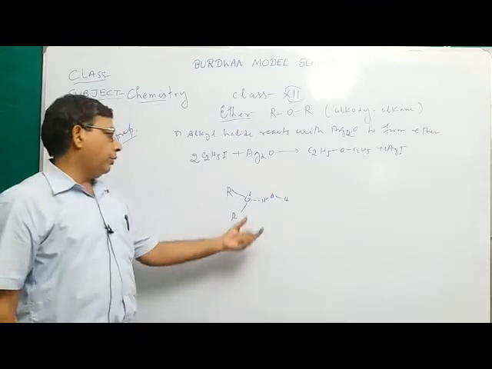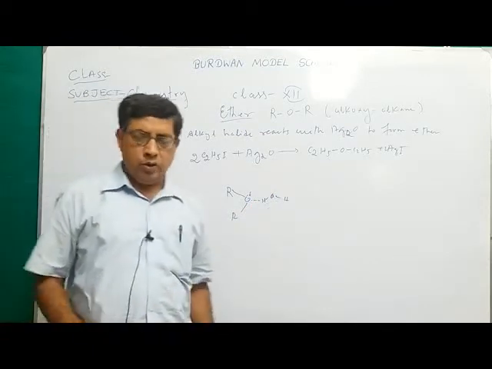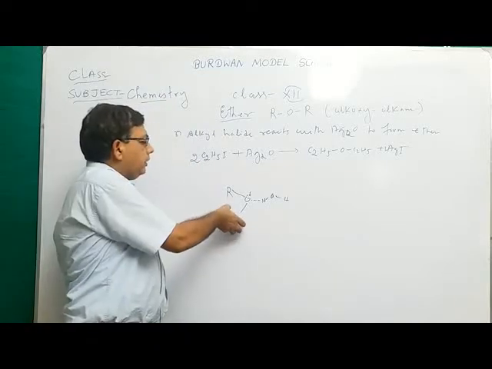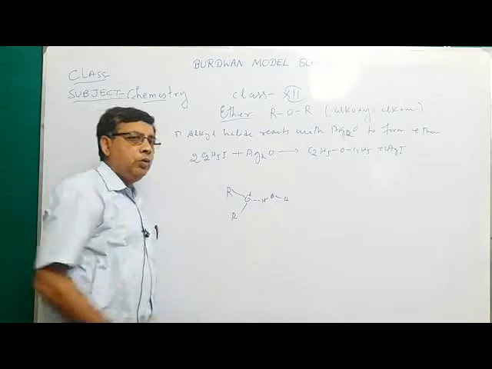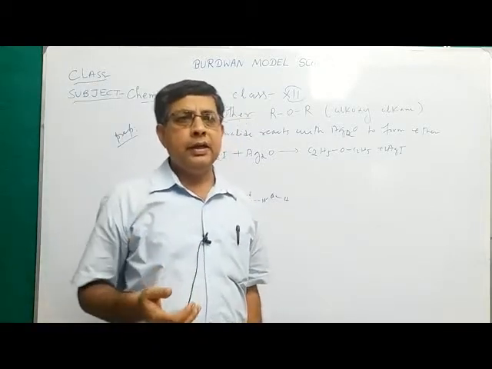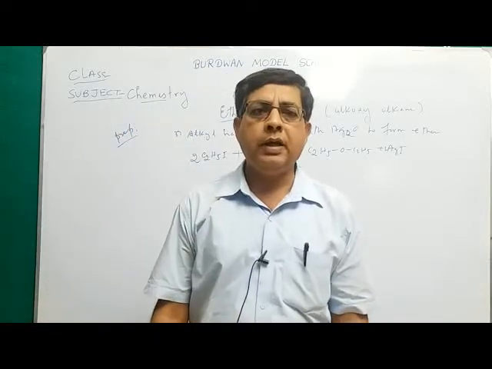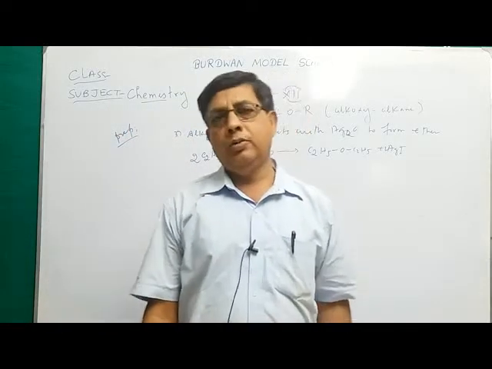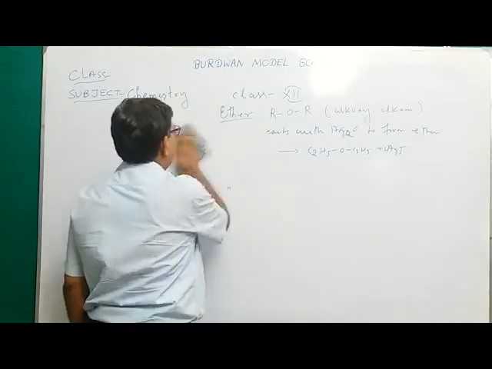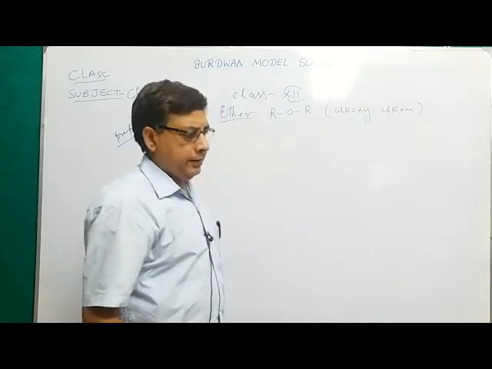So due to formation of hydrogen bond with water molecule, lower members of ether are soluble in water. But higher members, that is with the increase in size of alkyl group, hydrophobic character increases. Due to increase in hydrophobic character, they repel water molecules. So hydrogen bond formation cannot be possible. So solubility decreases.